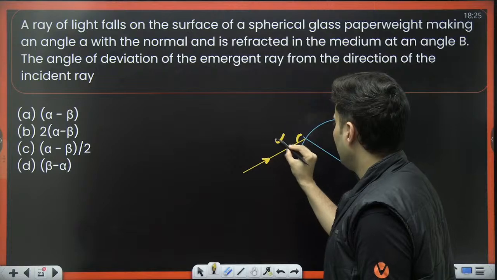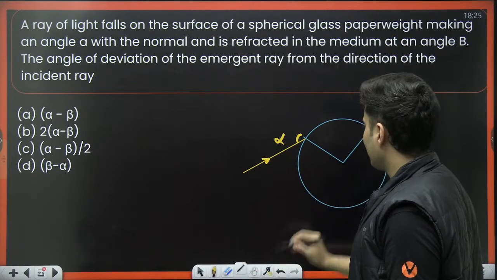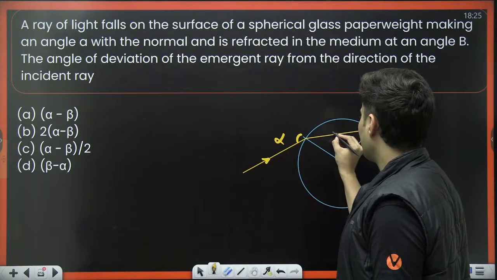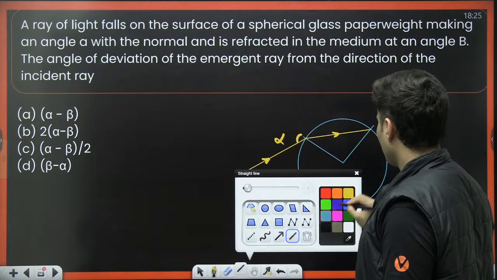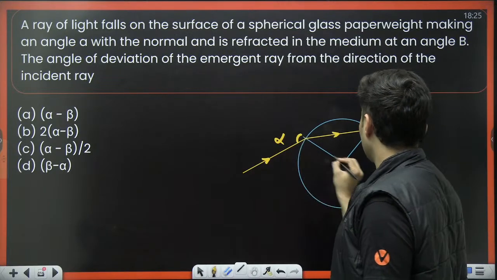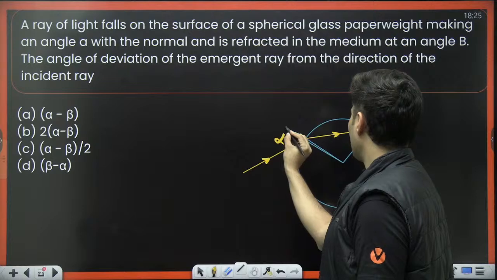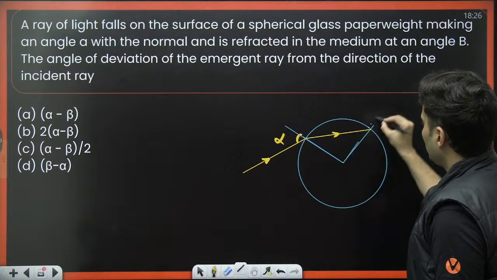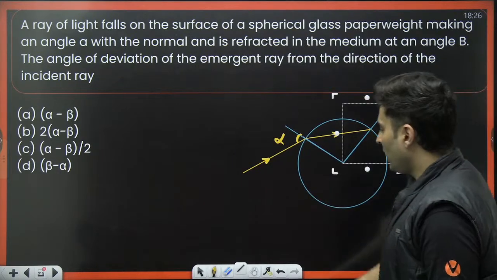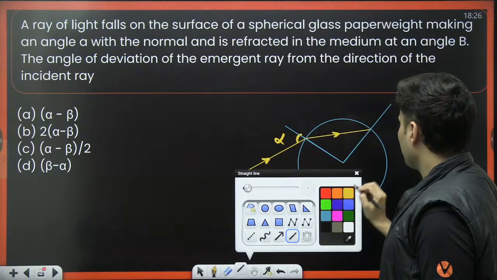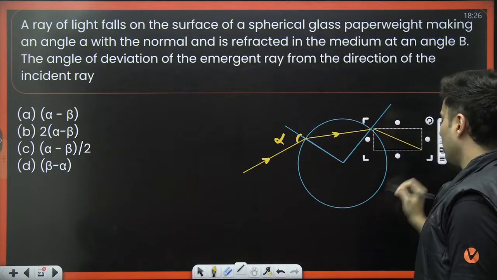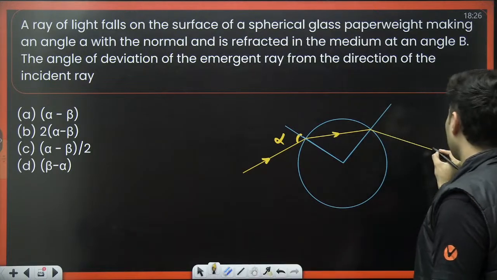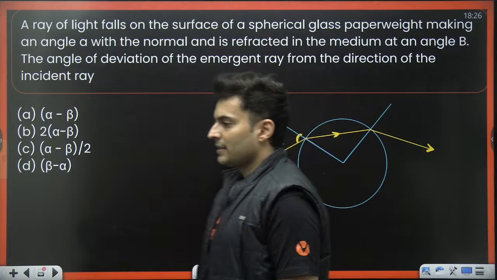What happens is it gets refracted inside, so it goes inside like this. I'm just showing this normal properly, nothing more. Same thing over here. And then again, after coming over here, it gets refracted right over here. This is how the ray travels.